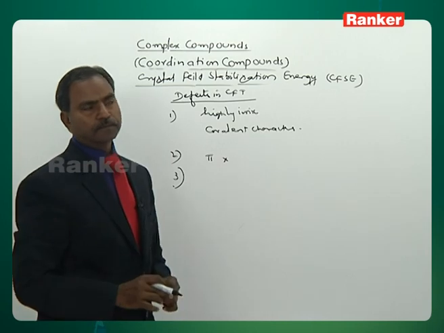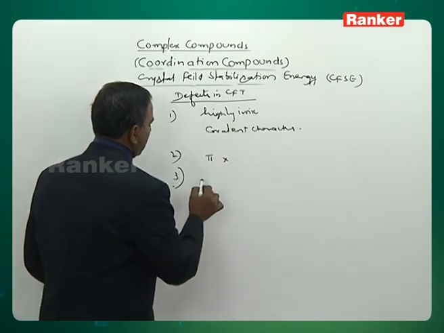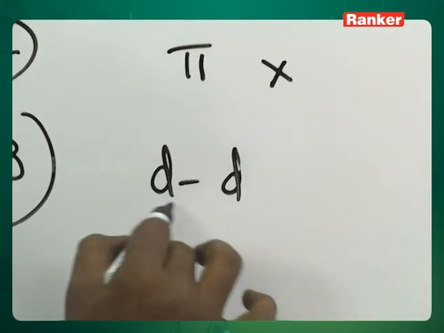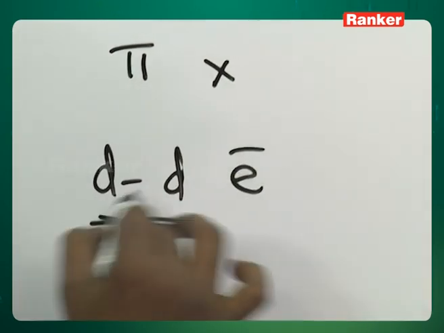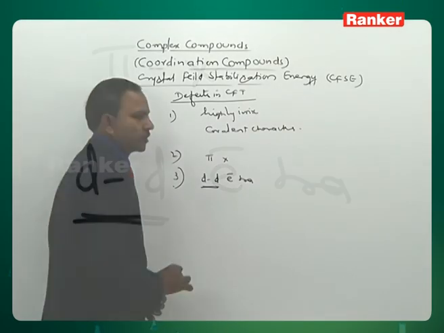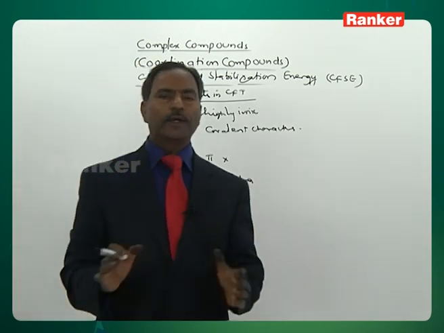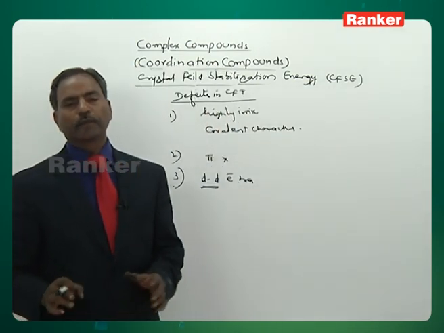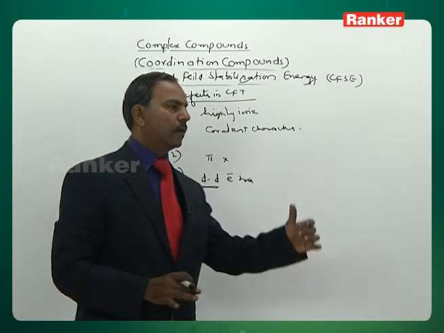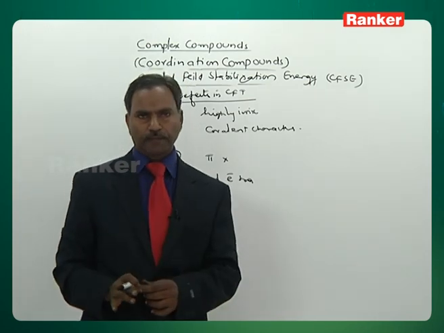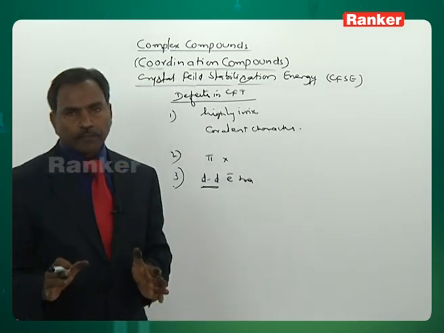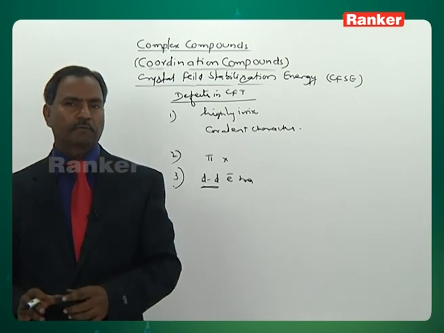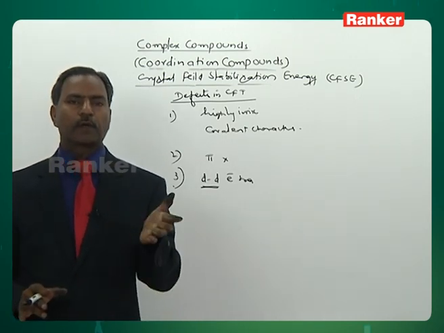Coming to the third, this theory explains color properties according to d to d electronic transitions. Based on d orbital to d orbital electronic transitions only, we can explain the color properties in CFT. But that means there should be at least one unpaired electron in the d orbital. No unpaired electron, no color.